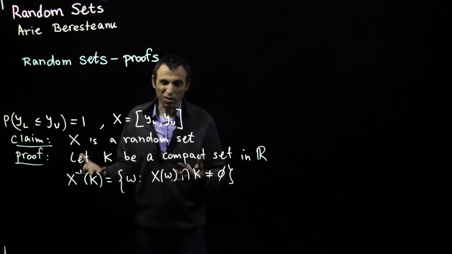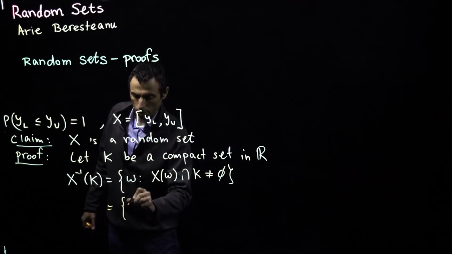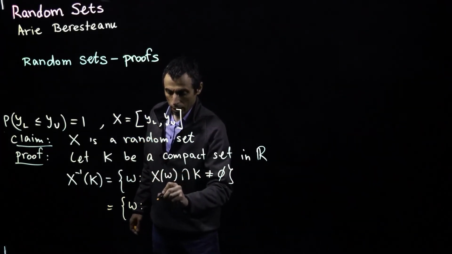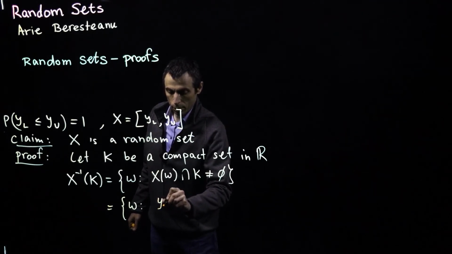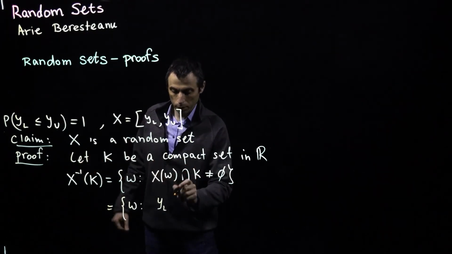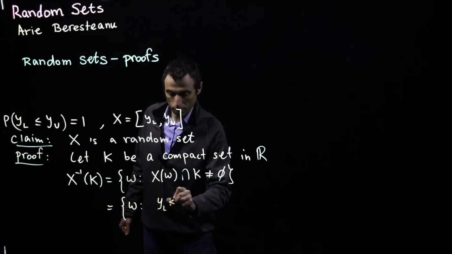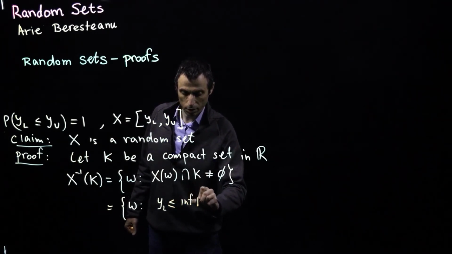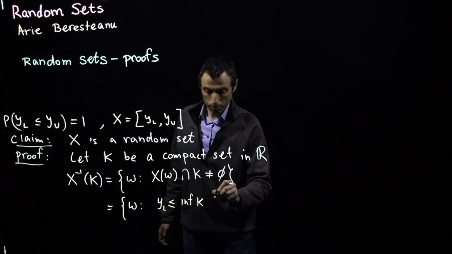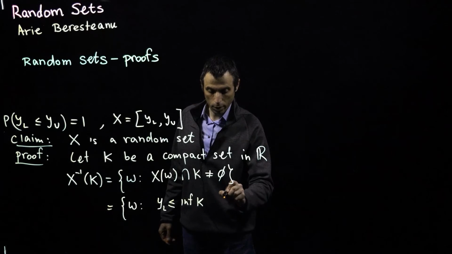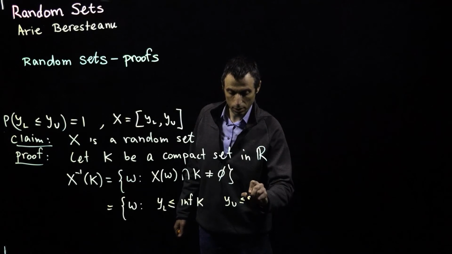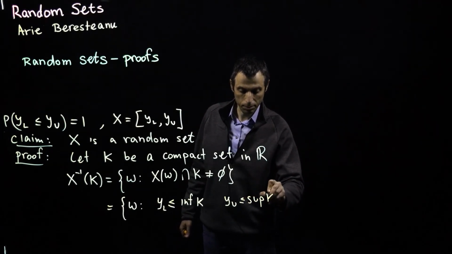That can happen if either... let's write down, it's all the omegas for which Y lower is less than the infimum of K, and Y upper is less than the supremum of K.